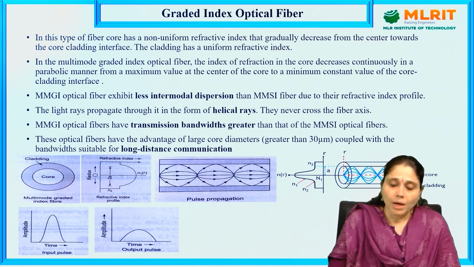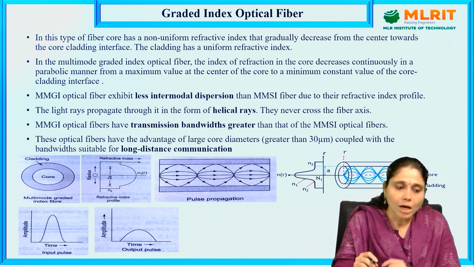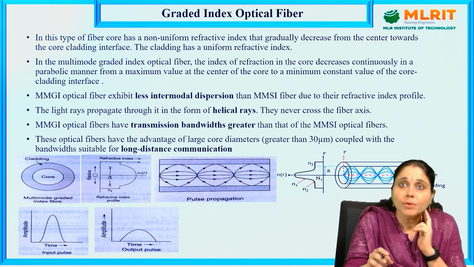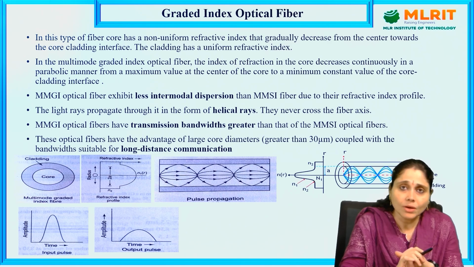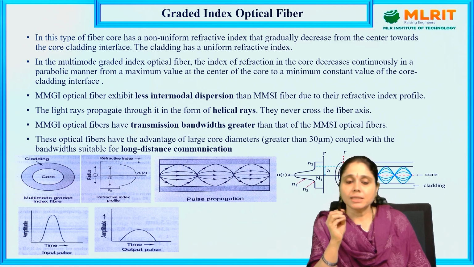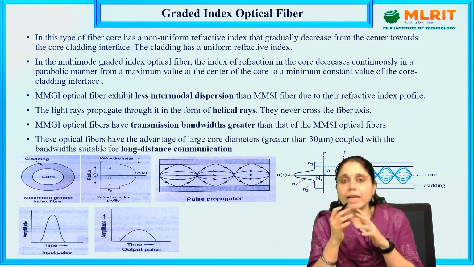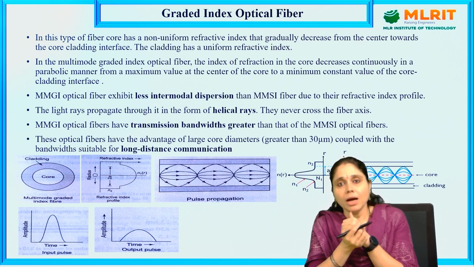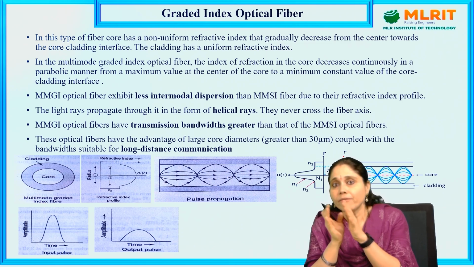Now coming to the graded index optical fiber. In this type of optical fiber, the core has a non-uniform refractive index that gradually decreases from the center towards the cladding interface. The core and cladding interface will have a non-uniform refractive index. How will the refractive index be defined, or designated, for each and every mode?